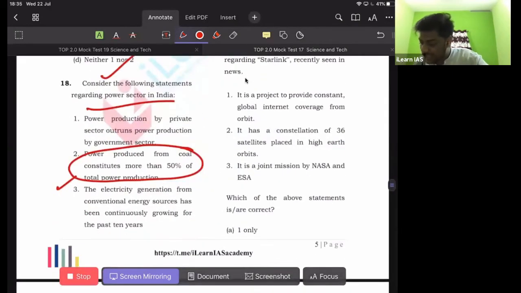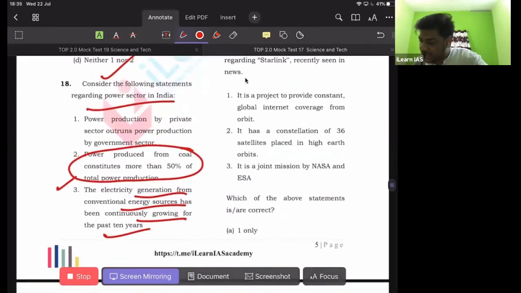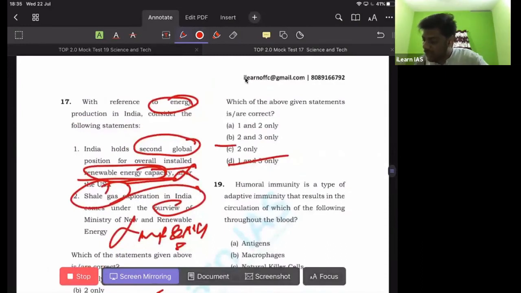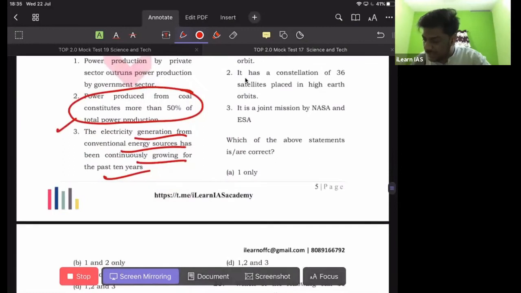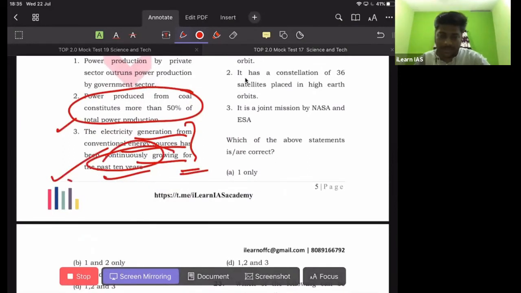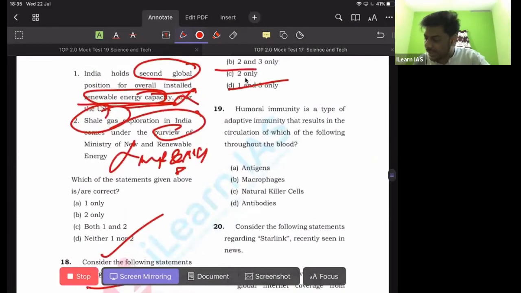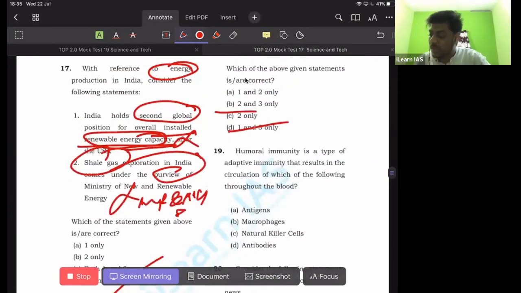The last one: the electricity generation from conventional energy sources has been continuously growing for the past 10 years. So for the 18th one, we'll look into the third statement. The electricity generation from conventional energy sources has been continuously growing, which is in fact a correct statement. It is continuously increasing from conventional sources like fossil fuel. So 2 and 3 are correct. Then only one option is there.